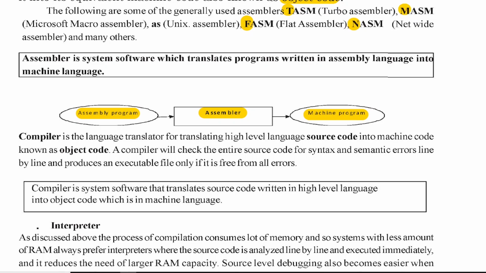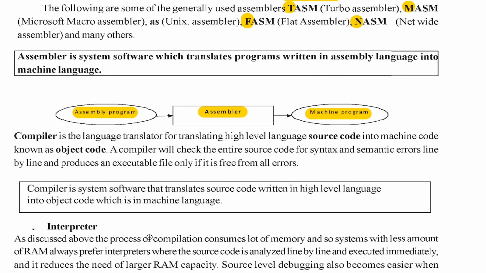So now what is the compiler? Already I have said, it is a language translator, which translates high level language source code to machine level. The compiler is a language translator for translating the high level language source program, that source code we call, into the machine code. Already I have told, that machine code is also known as the object code.